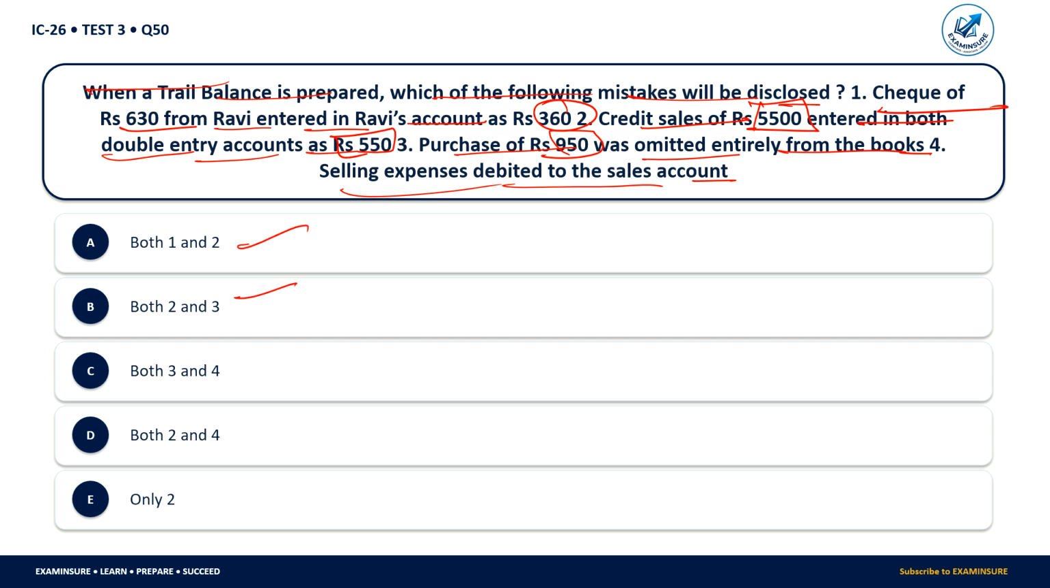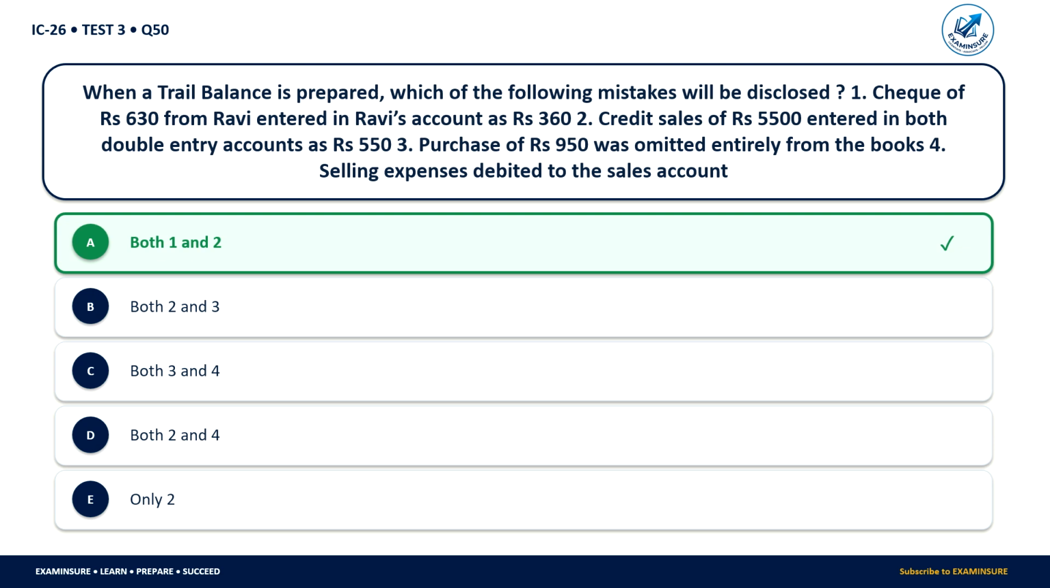Both 1 and 2, both 2 and 3, both 3 and 4, both 2 and 4, or only 2. So only 1 and 2 can be disclosed while preparing the trial balance: cheque of 630 from Ravi entered in Ravi's account as 360, and credit sales of 5500 entered in both double entry accounts as 550.